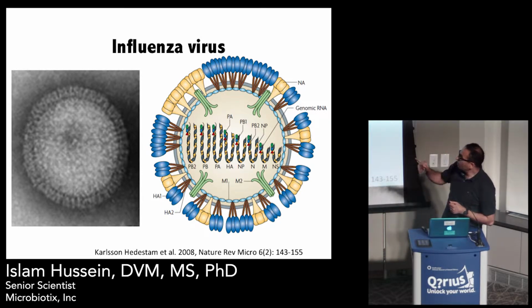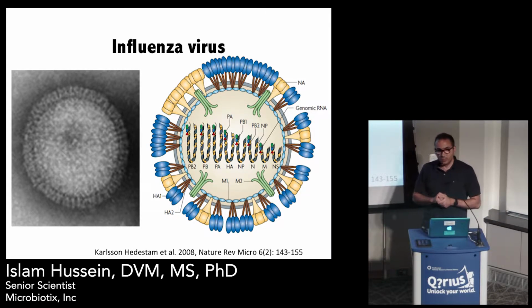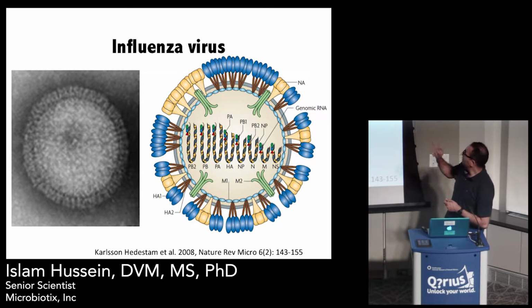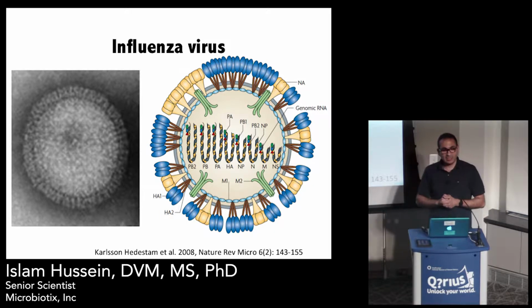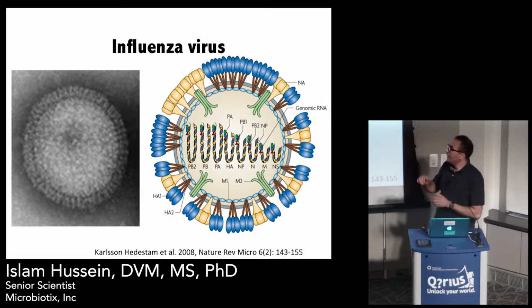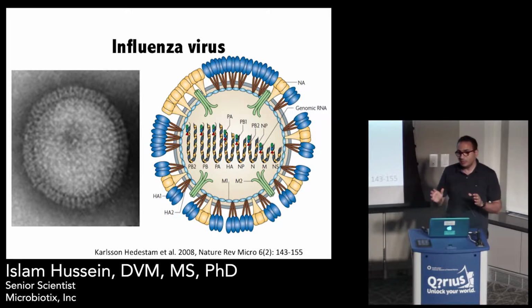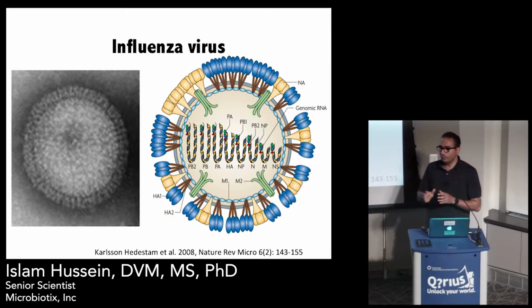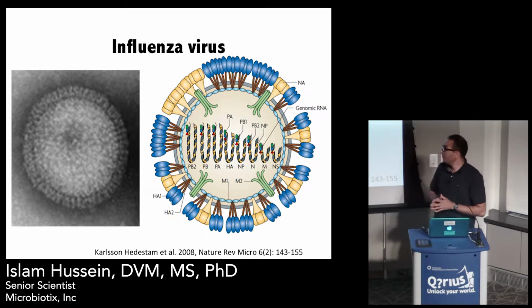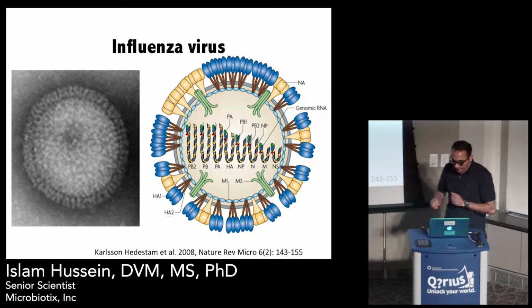In blue is a protein called hemagglutinin, abbreviated HA. And in yellow, we have the neuraminidase, abbreviated NA. Inside the virus particle, we have the viral genome, which is made up of 8 segments of RNA. And this is very, very important for the viral biology, that it is segmented.